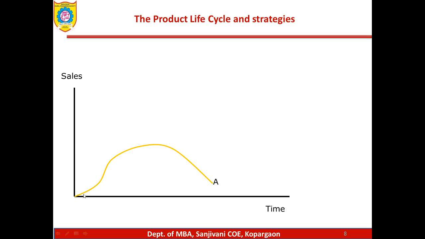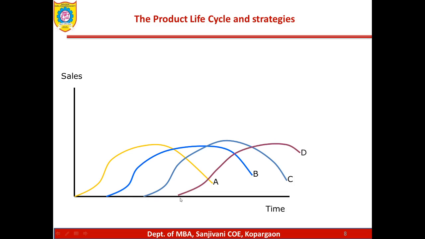If this is the diagram for your product A, starting from introduction, growth, maturity and decline, then your product B should be ready on your product life cycle, so that when your product A is at the growth stage, you launch product B. Then you think about launching product C when product A is at the maturity stage and product B is at the growth stage. Then you can think about launching a product D, which is at various stages.